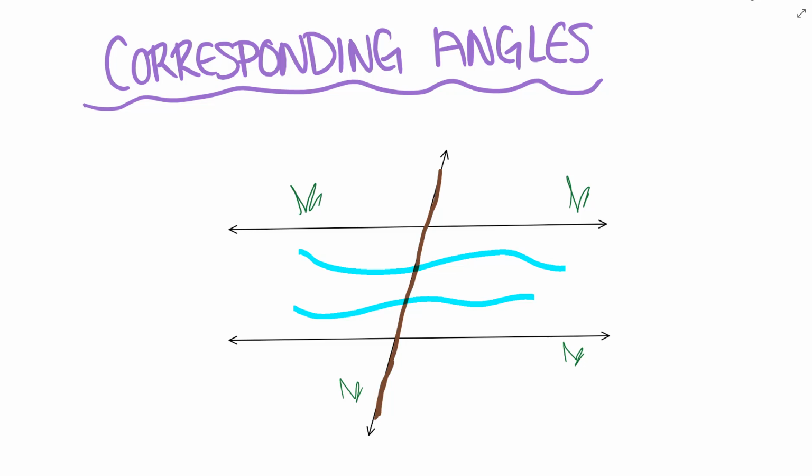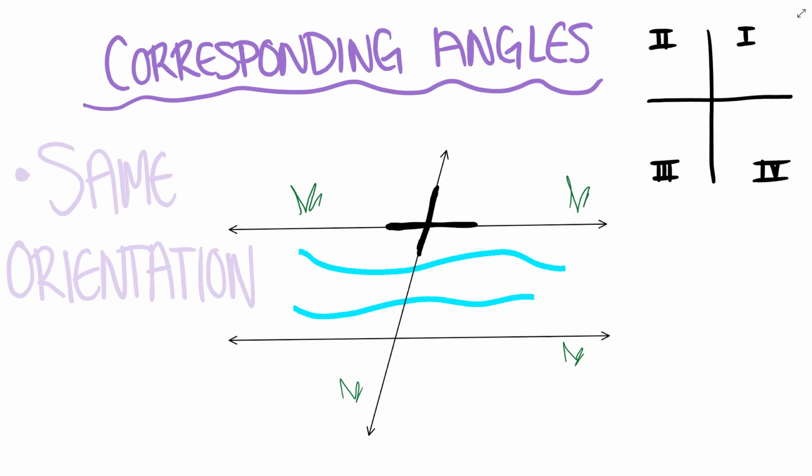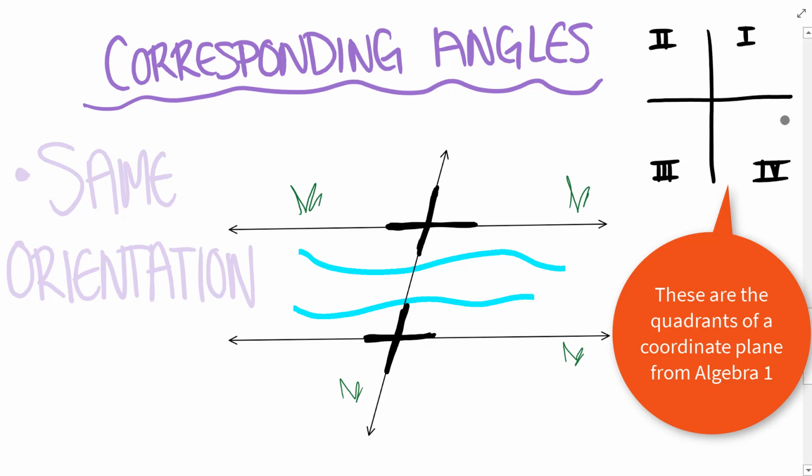Now it's time to review my personal favorite angle relationship, which is corresponding angles. The transversal creates two major intersections. I'm going to label each of the quadrants, or angles, that are created by the intersections, and I'm going to label them 1, 2, 3, 4 in this counterclockwise manner as I'm used to from Algebra 1.